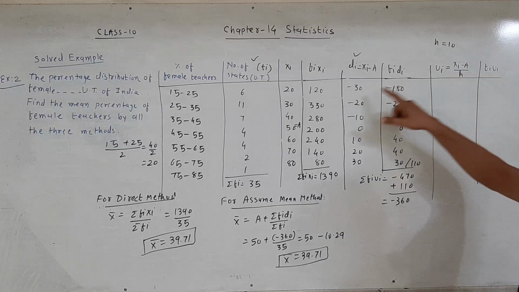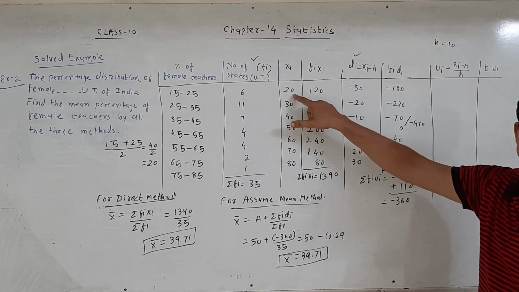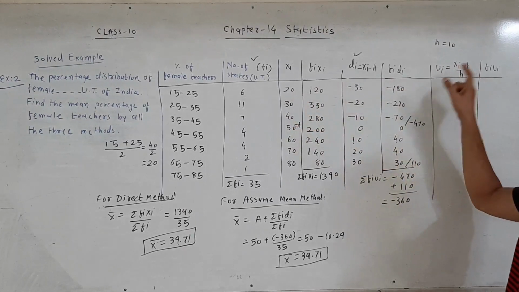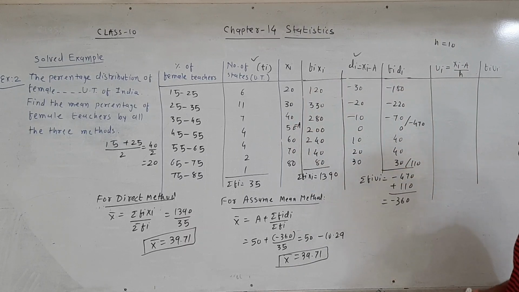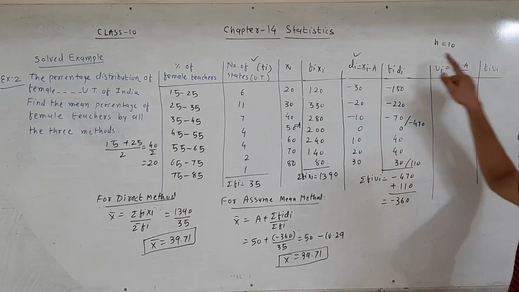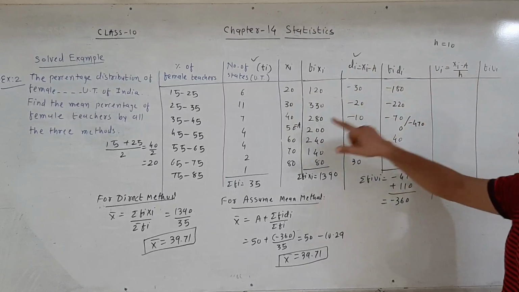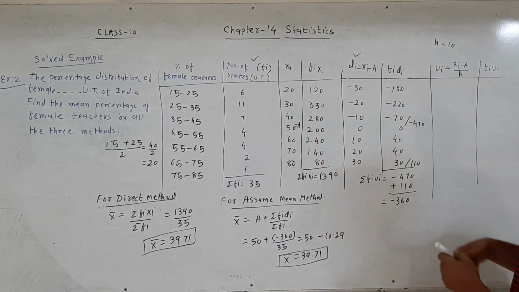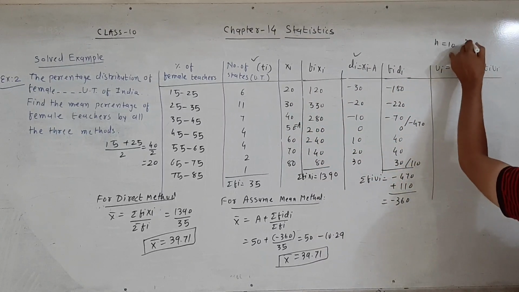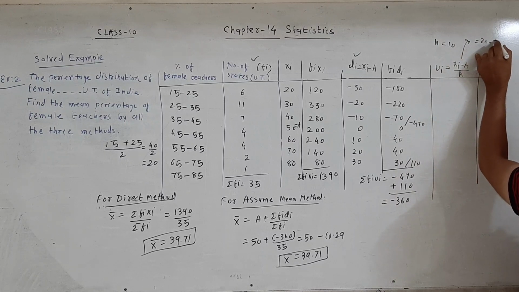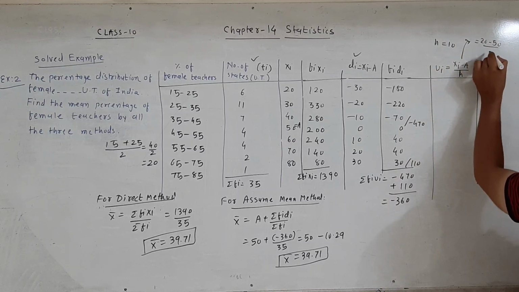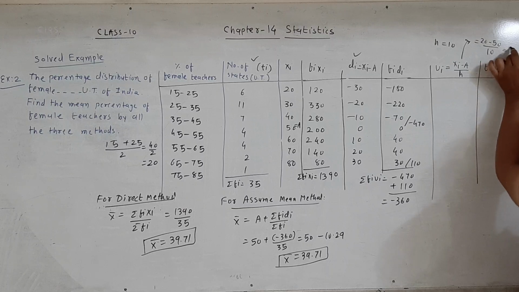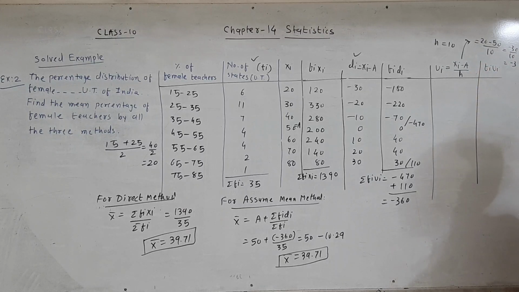But xi is observation mean value of the class and a is assumed. So first you put this value xi is equal to 20, a is equal to 50, 20 minus 50 divided by h is equal to 10. That is negative 30 by 10. Therefore answer is negative 3.